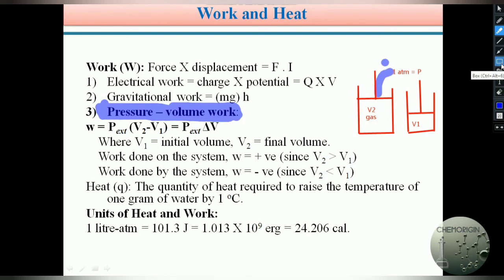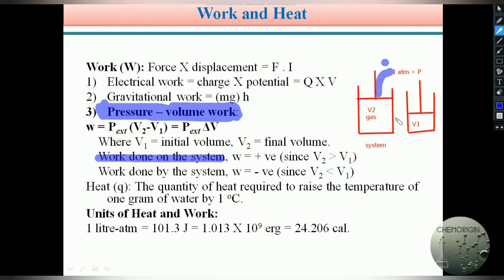Here the gas present in the cylinder is our system. Students, I already defined system. You are already familiar with the word system. So here the gas present in the cylinder is my system. Here I apply 1 atmospheric pressure on the gas which is present in the cylinder. So here work is done on the system. Students, please be careful with the terminology I am using. Work done on the system. Here I applied pressure on the system and its volume changes from V2 to V1.